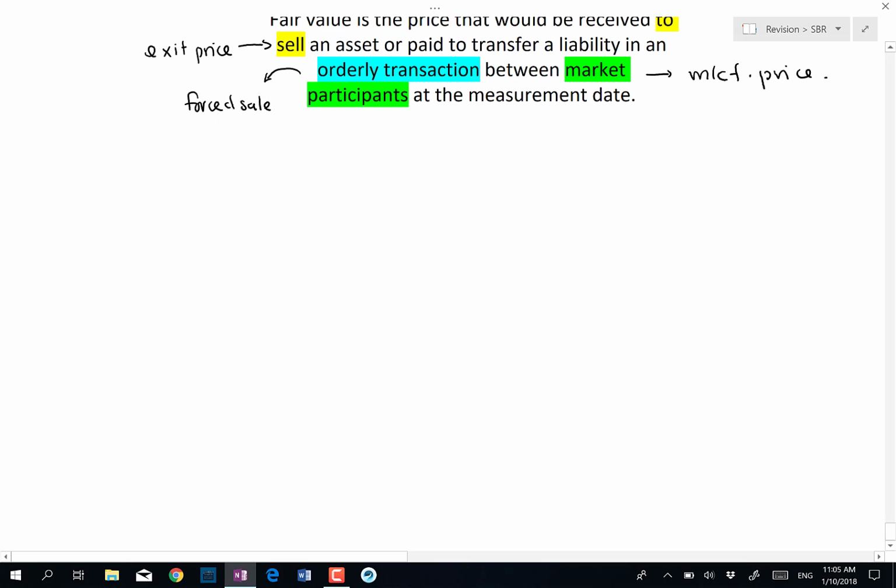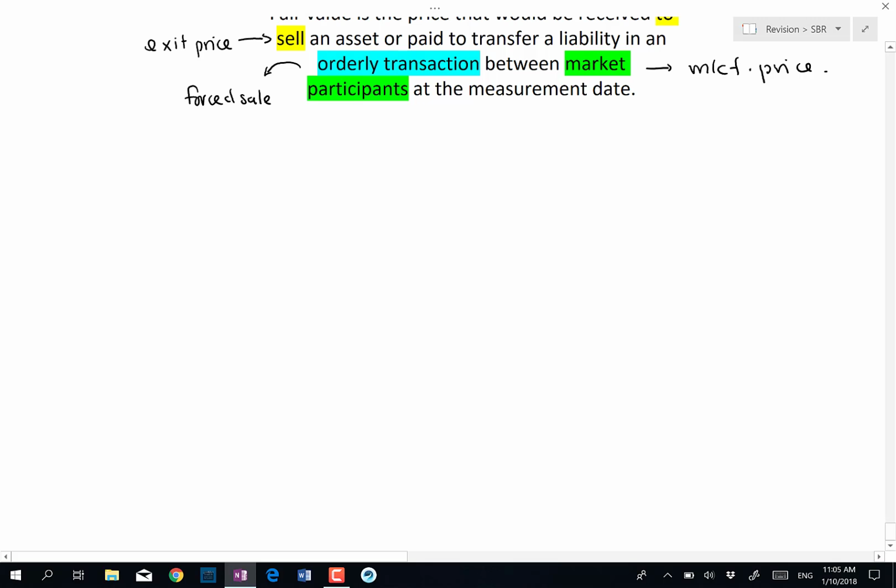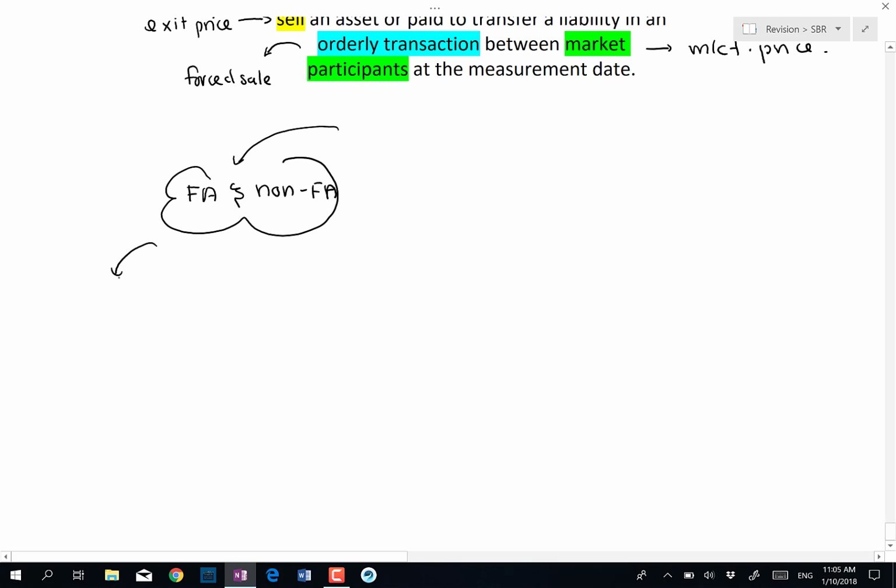Now, let us start off by looking at how we determine the fair value for financial assets. We are going to measure the fair value of financial assets and non-financial assets. When determining the fair value of a financial or non-financial asset, the very first thing that we have to consider is the existence of a principal market. Now, bear in mind, IFRS 13 emphasizes the use of market price.